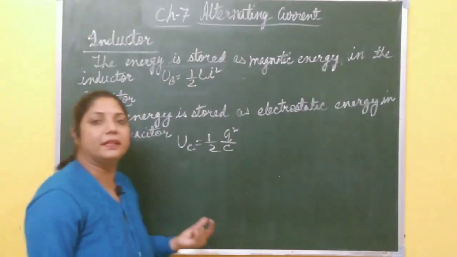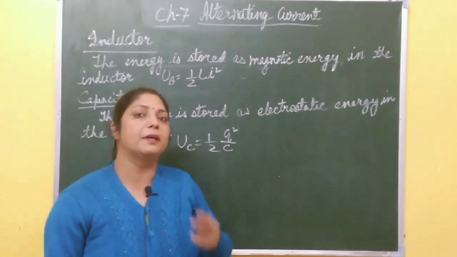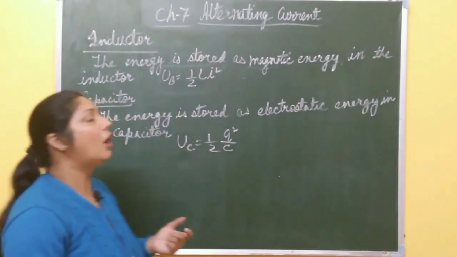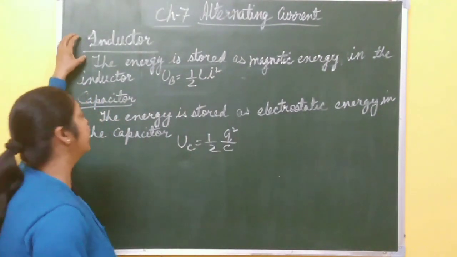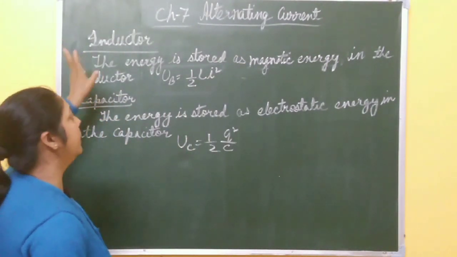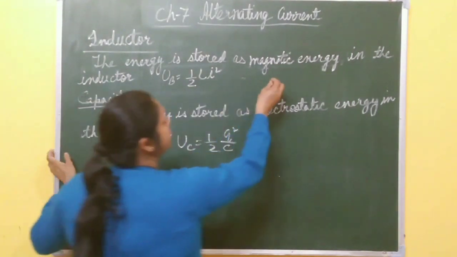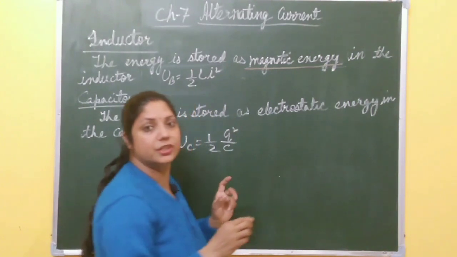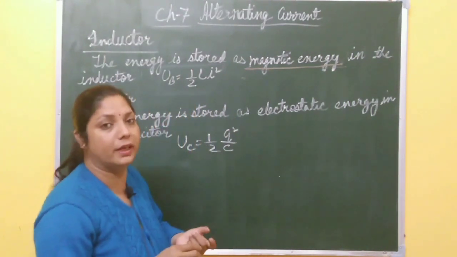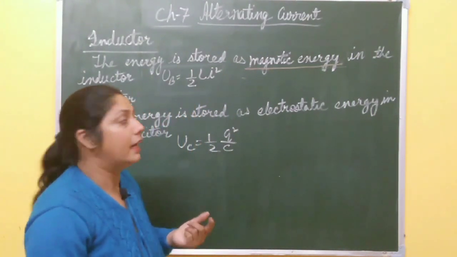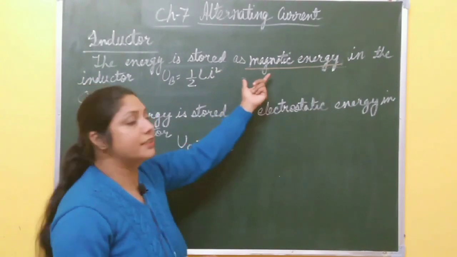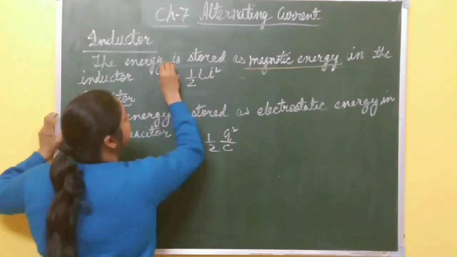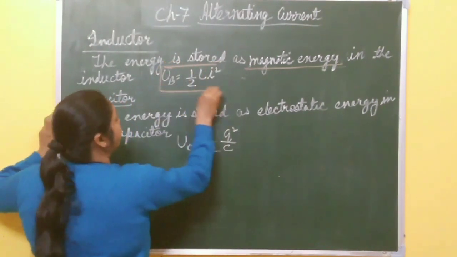Okay, next topic is LC oscillation. But before discussing LC oscillation, you must know how much energy is stored by an inductor and a capacitor. In case of an inductor, the energy is stored as magnetic energy. You know, whenever there is a change in magnetic flux linked with the coil, EMF is generated, and hence magnetic energy is stored in the inductor, and that magnetic energy is given by half Li square, right?